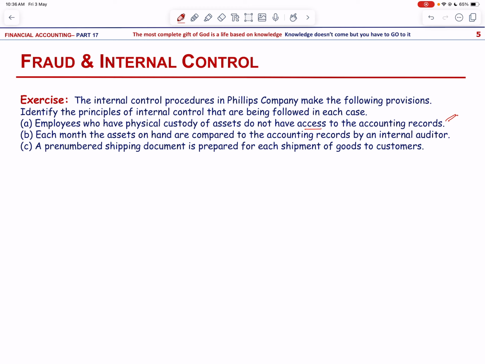Then each month the assets on hand are compared to the accounting records by an internal auditor, and that is independent internal verification. Then a pre-numbered shipping document is prepared for each shipment of goods to customers, and that is documentation procedure.